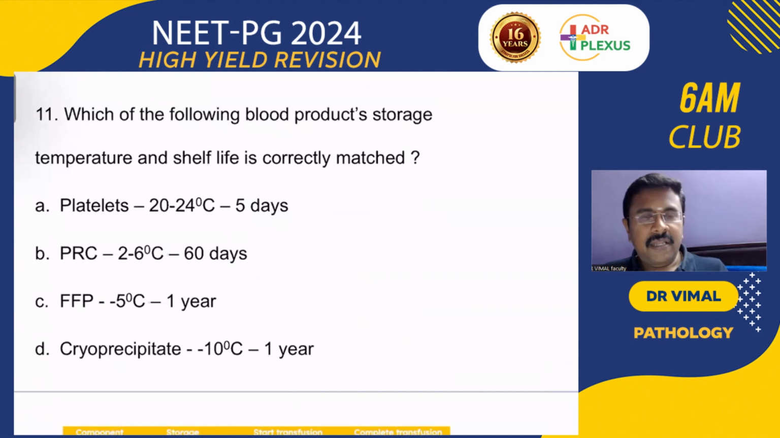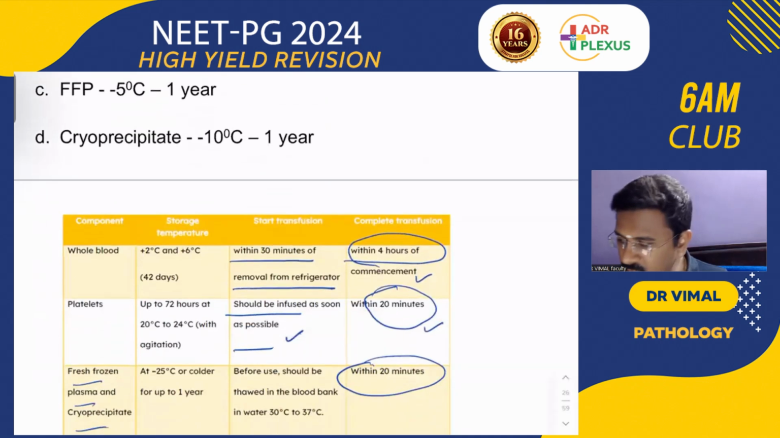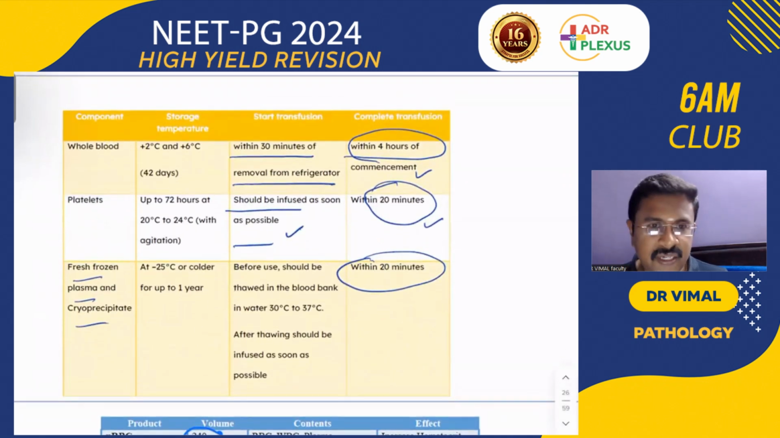Then, as you all know, the trend is on blood transfusion. Which of the following blood product storage and temperatures is correctly matched? Yes, so this is the correct one, the blood product. Quickly we'll go through the blood storage temperatures.